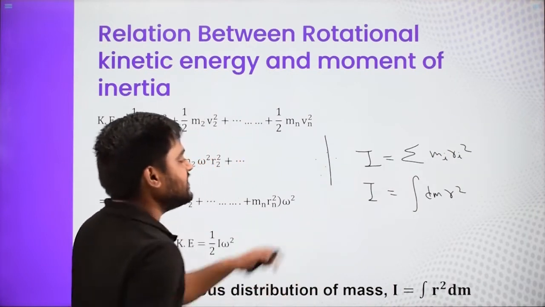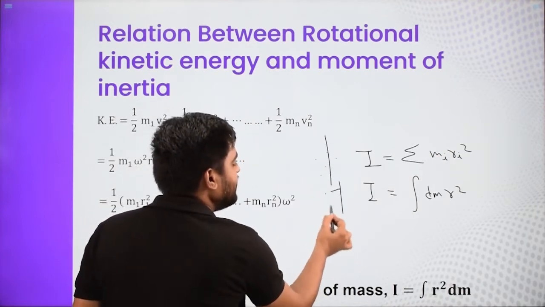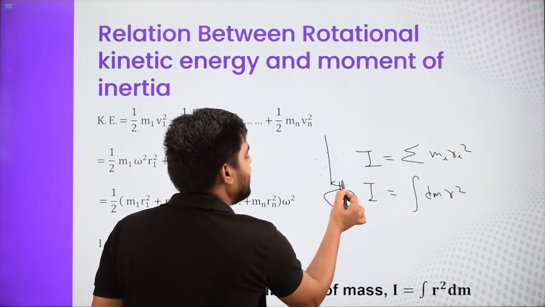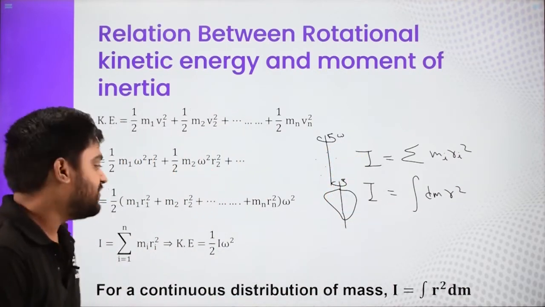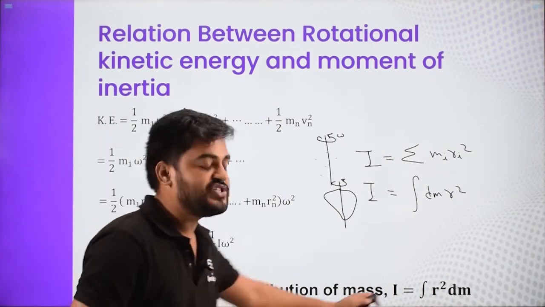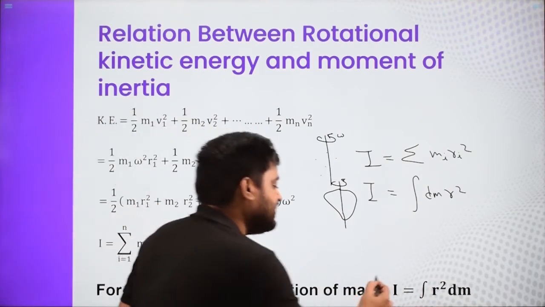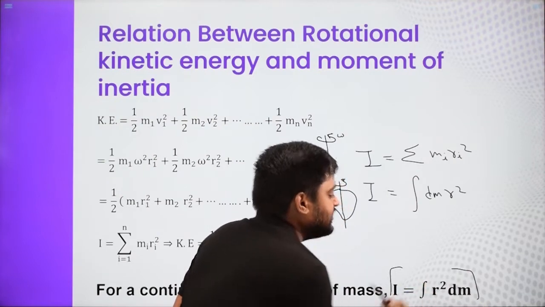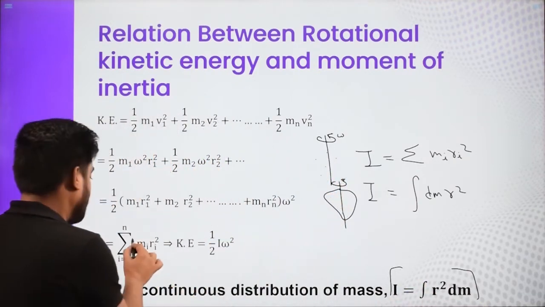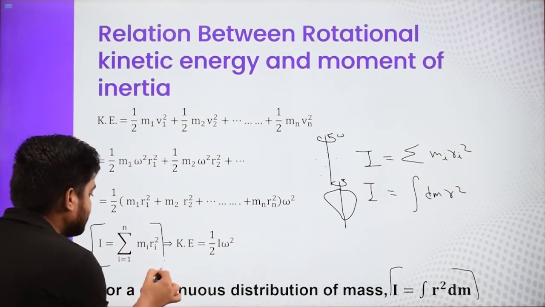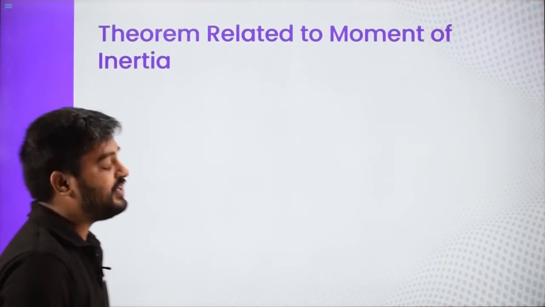If you have particles from the axis, use the first; if you have a continuous body rotating about the axis, you go for the second formula, for continuous distribution of mass. Wherever we have continuous mass, we use this, and wherever we have discrete mass, we use this one.